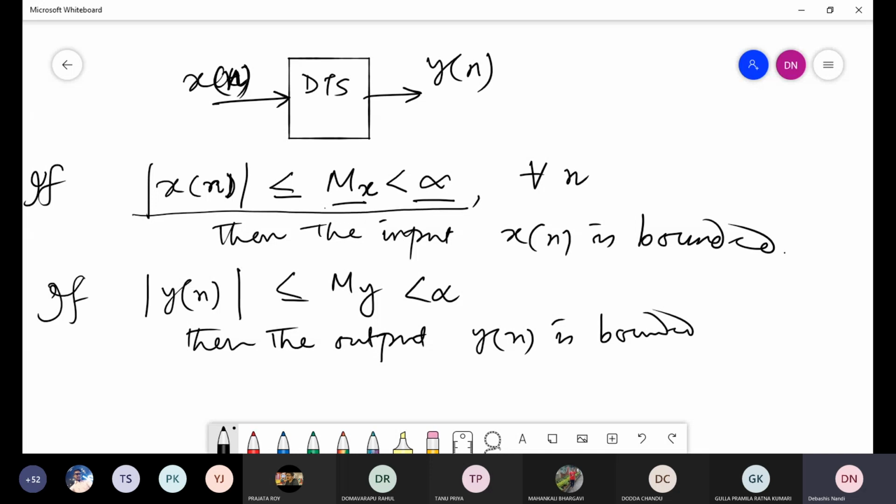So here this discrete time system will be stable if you apply some x[n] which is bounded, meaning which is finite and fulfilling this inequality condition, and that input sequence is generating